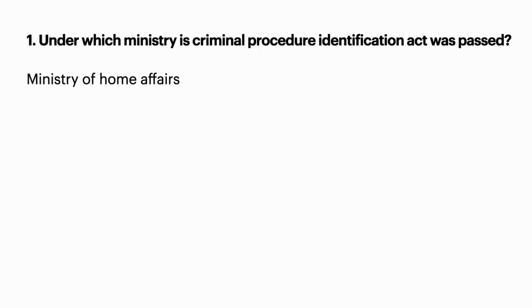So the first question is, under which ministry was the Criminal Procedure Identification Act passed? It was passed under the Ministry of Home Affairs. The Criminal Procedure Identification Act, the name itself says it. If there is any crime, in most cases the repeated criminals only will do those crimes, right? So in the majority of cases, to identify those criminals easily, this act was passed. So this was passed under the Ministry of Home Affairs.